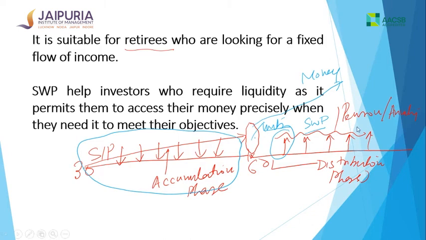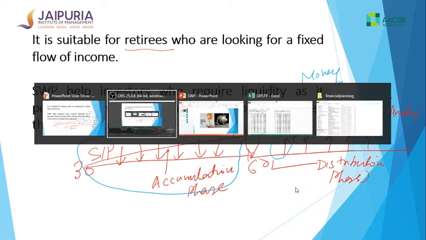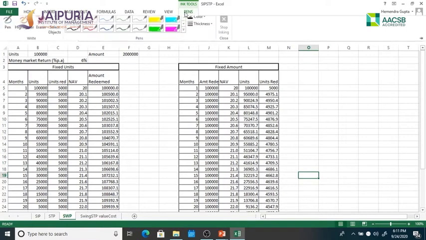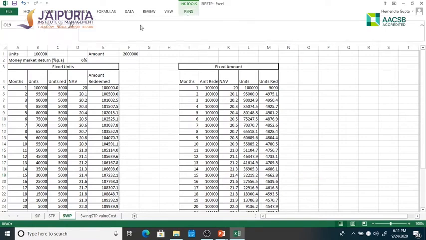So let's understand this through another example in Excel. And for that, I'll just go look at this point now here. As you can see here, as I mentioned, you can have two options in this. You can have an option that you can get a fixed number of units redeemed every month. So this is an example where I'm redeeming fixed units every month. So on this side you can see fixed units are getting redeemed.